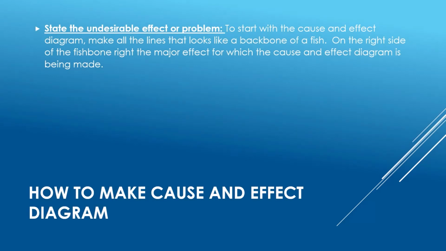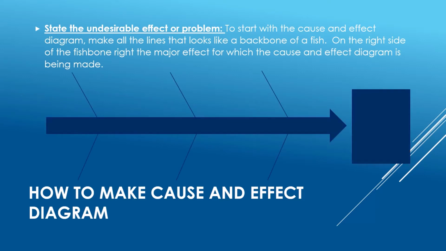How to make a cause and effect diagram. Following are the steps that are used to make a cause and effect diagram. State the undesirable effect or problem. To start with, draw the lines that look like the backbone of a fish. On the right side of the fishbone, write the major effect for which the cause and effect diagram is being made.